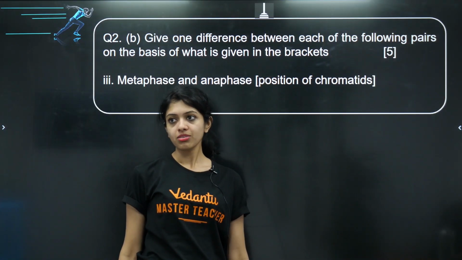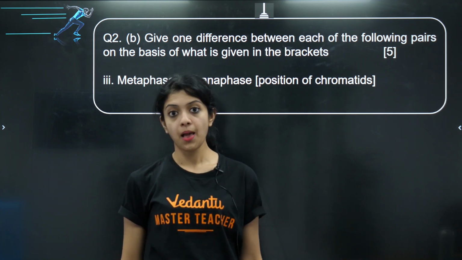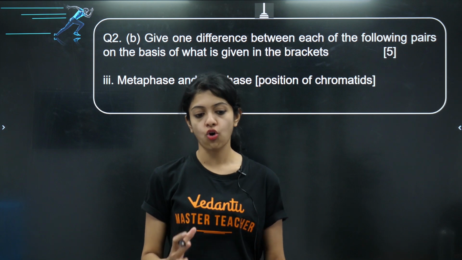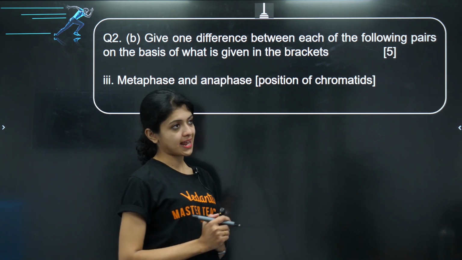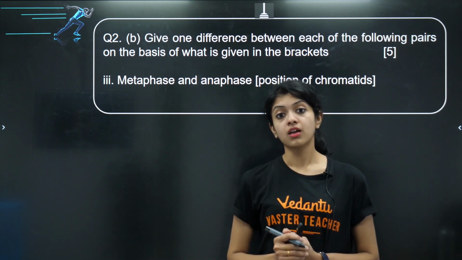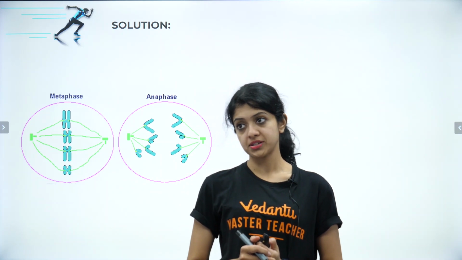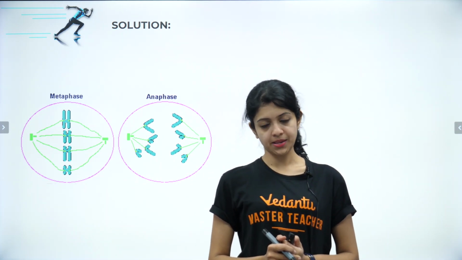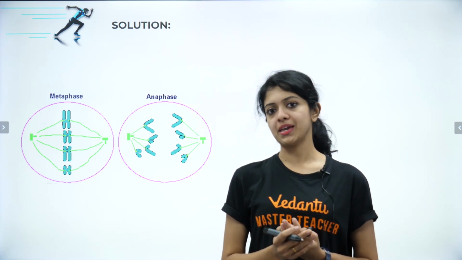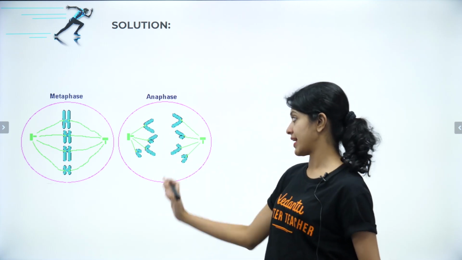Next one. Now it's metaphase and anaphase, which is based on the position of chromatids. Where do you talk about metaphase and anaphase? They are definitely phases of cell division. Have a look at this for your reference. With this, you will certainly be able to say the difference between the position of chromatids in either case.